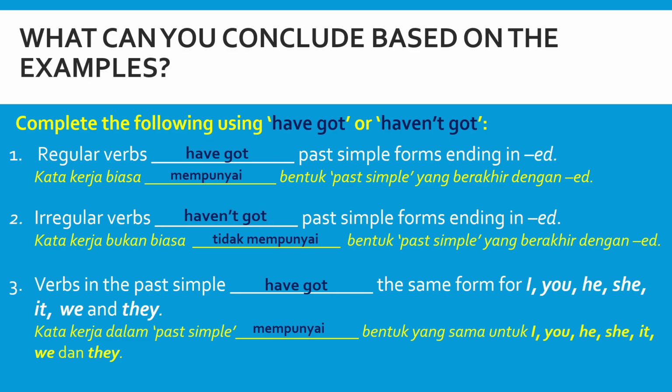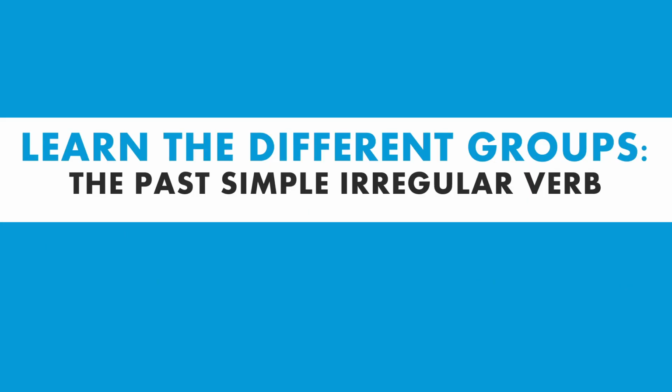This means that it does not matter whether the subject pronoun is he, she, it, they, we, or you. When you are using them in a past simple form, all the verbs will remain the same. There is no modification of ing, es, and so on according to the subject pronoun. So bear in mind the 3 rules that we have just discussed here while you are learning through the whole lesson for today.